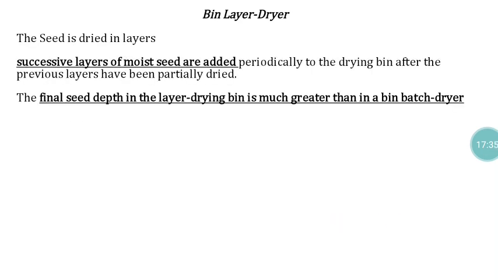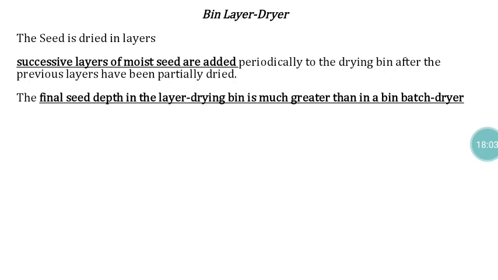Then another type of dryer is the in-bin layer dryer. Here we spread the seeds layer by layer. A successive layer of moist seeds is added periodically to the drying bin after the previous layer has been partially dried. First we spread one layer and flow the air, which will eliminate the moisture content.